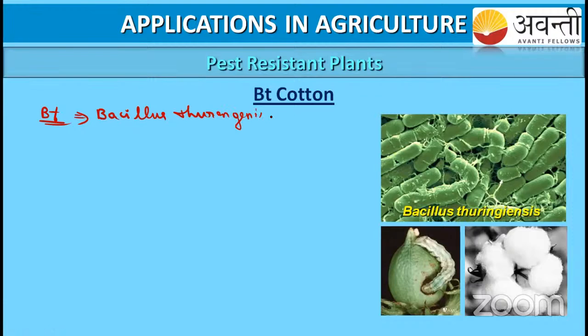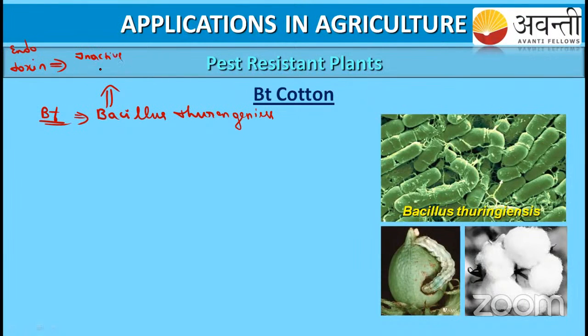Bacillus thuringiensis. The main thing is that this bacterium produces some type of toxin, which we call endotoxin. It is non-effective and does not affect the bacterium Bacillus thuringiensis, so that is the inactive form.